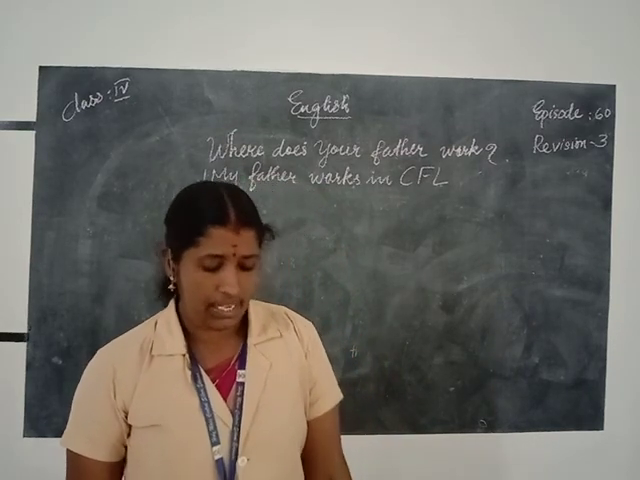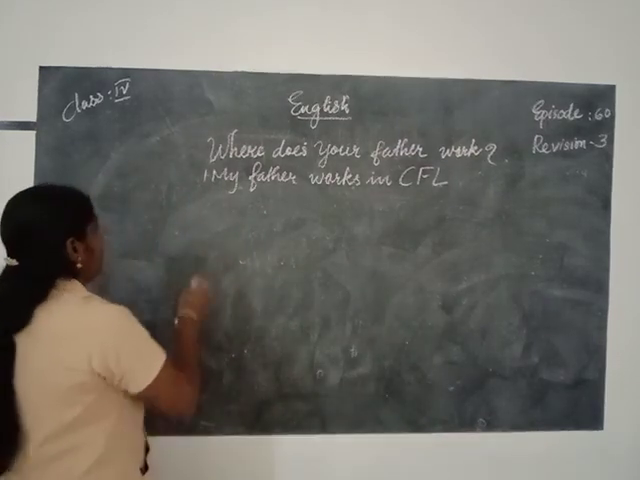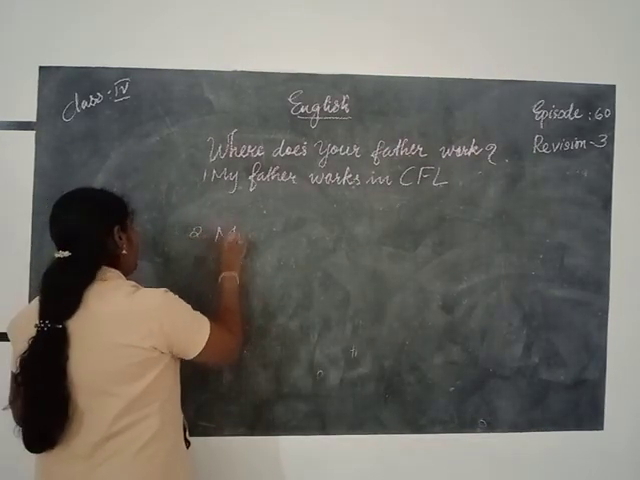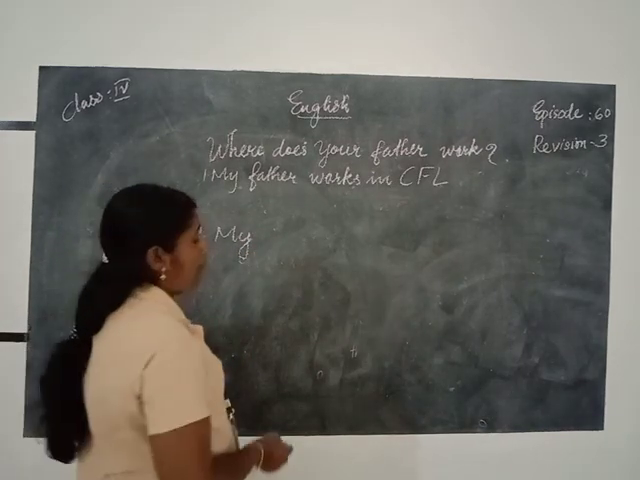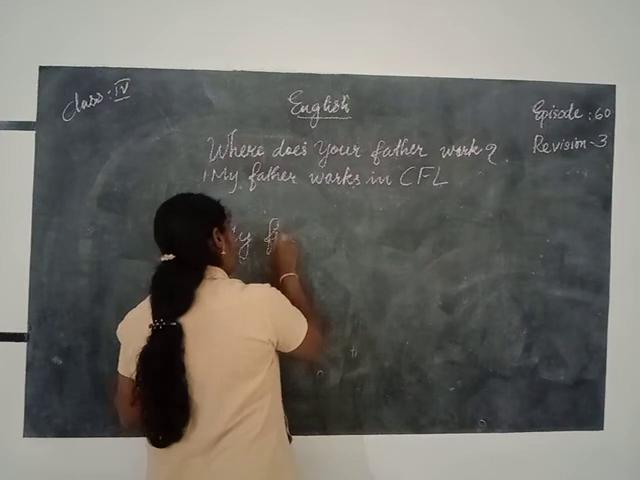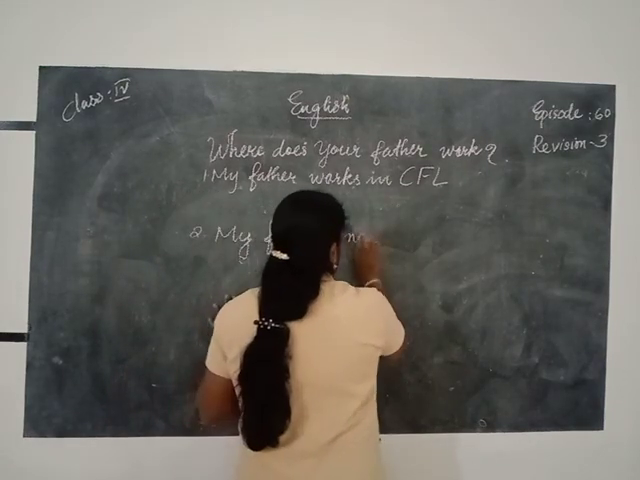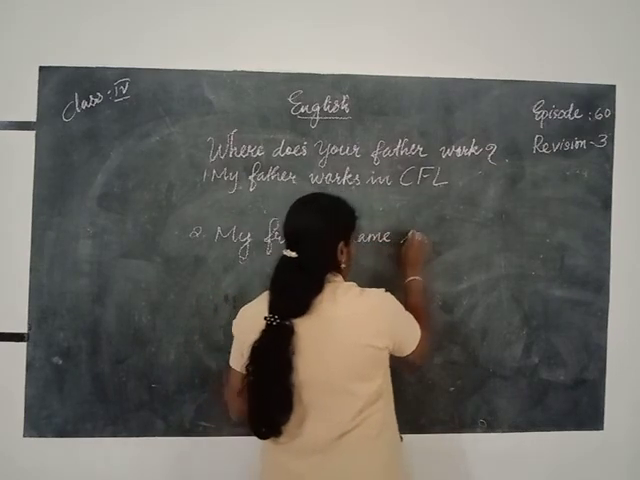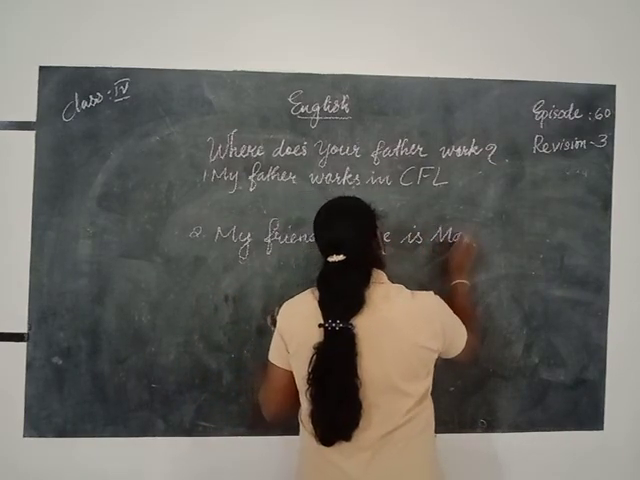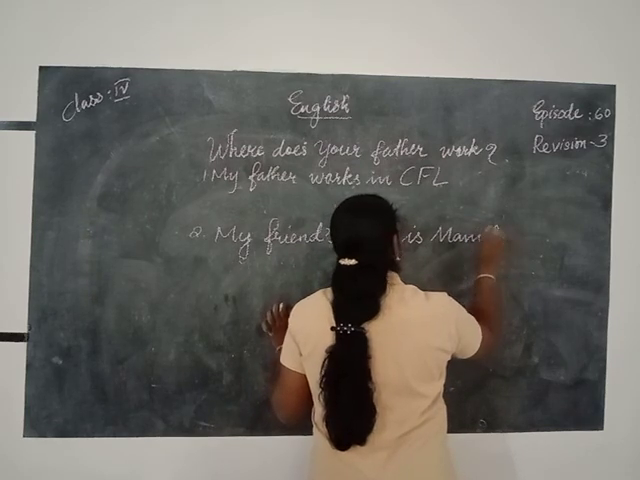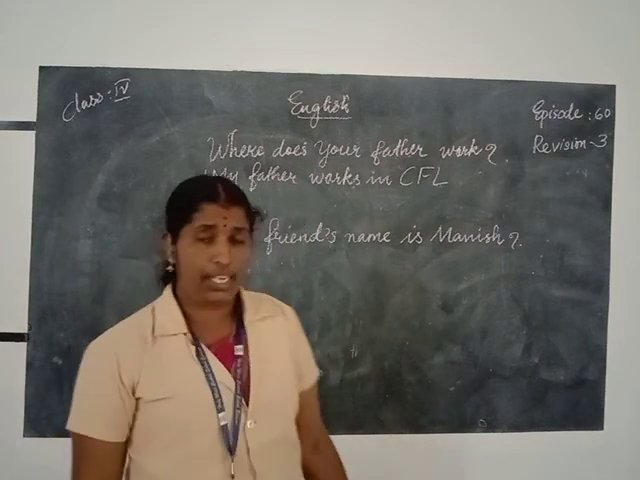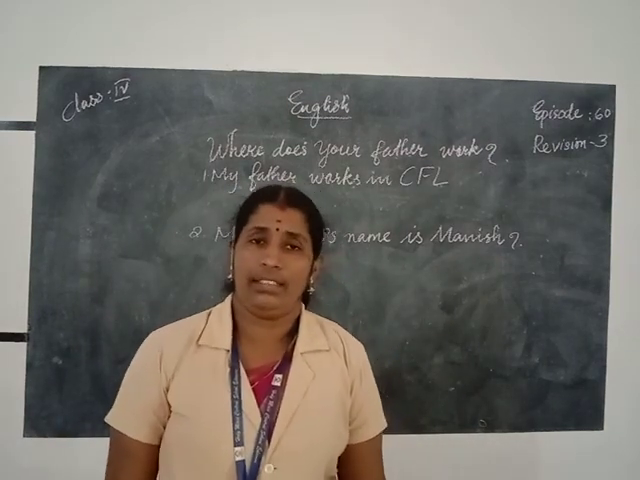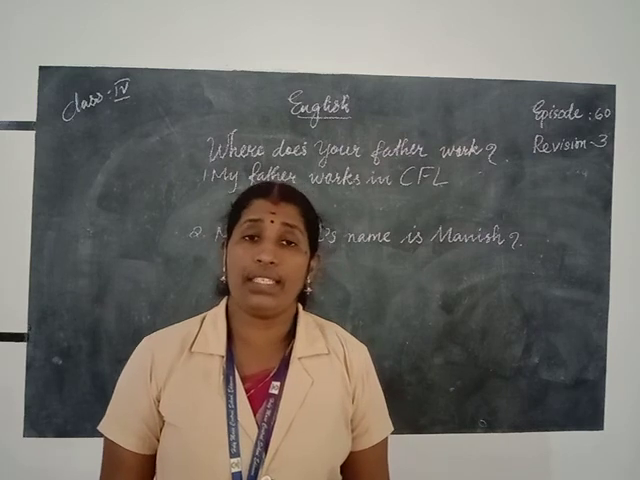Then next answer is my friend's name is Manish. Second answer is my friend's name is Manish. F-R-I-E-N-D, friend, apostrophe S, friend's. Name is Manish. Okay, we want to know the thing. What's your name? Then my name is Maya. Like that. Here, my friend's name is Manish.